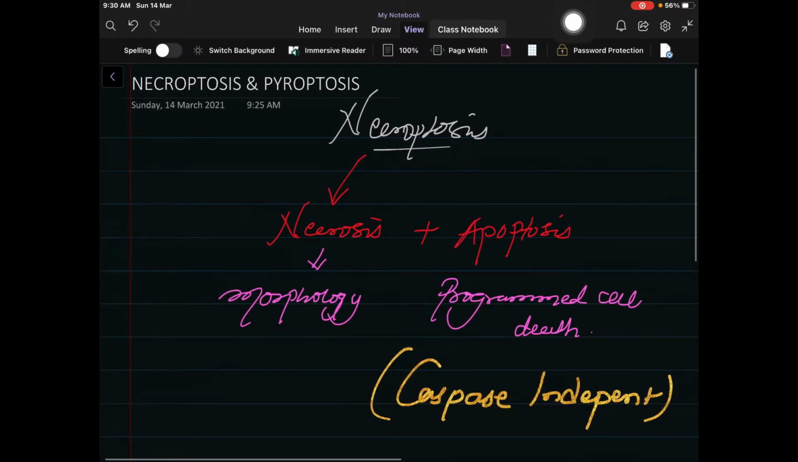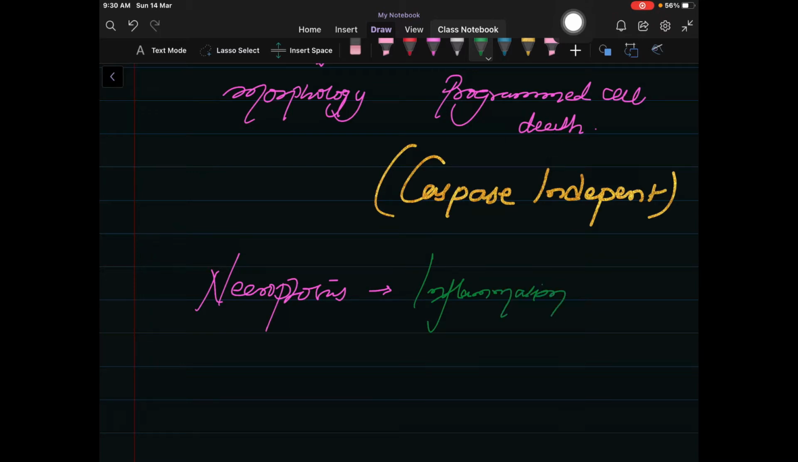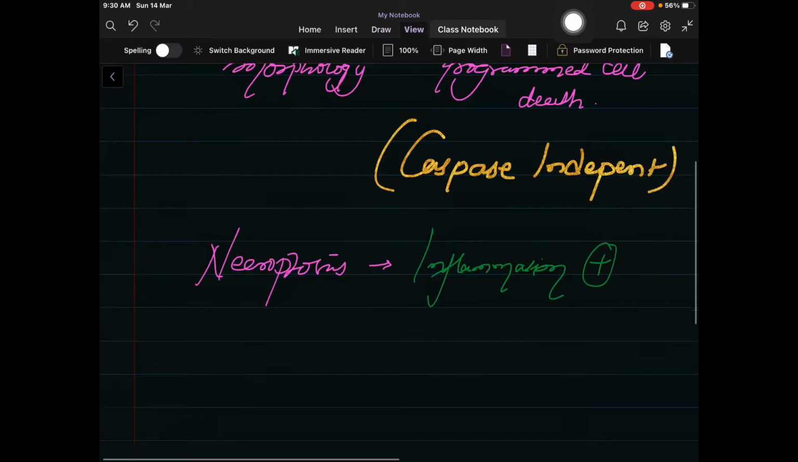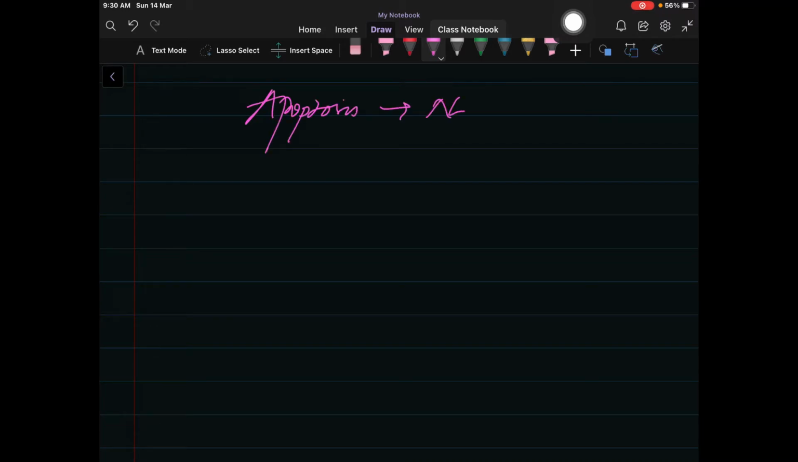As with necrosis, necroptosis is also related with inflammation, or we can say it is inflammation positive. And as compared to apoptosis, necroptosis is also physiological as well as pathological.